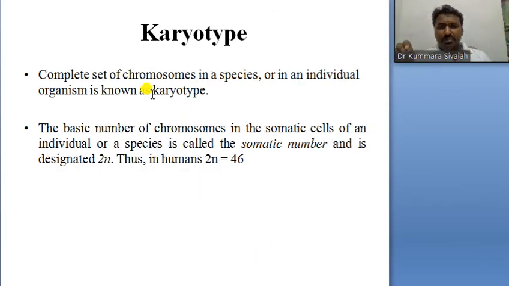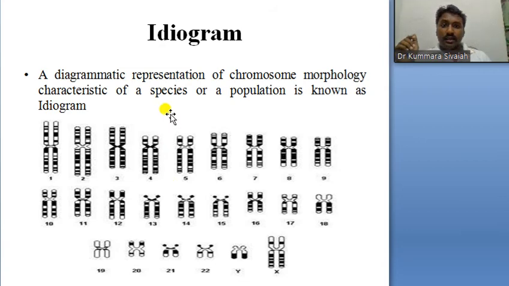Karyotype: the complete set of chromosomes in a species. Eukaryotes have a nuclear membrane, prokaryotes don't, as you already studied in intermediate. The basic number of chromosomes in the somatic cells of an individual or species is the somatic number, 2n, which in human beings is 46. A diagrammatic representation of chromosome morphology characteristic of a species or population is known as an ideogram.